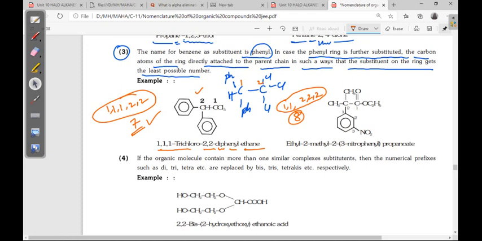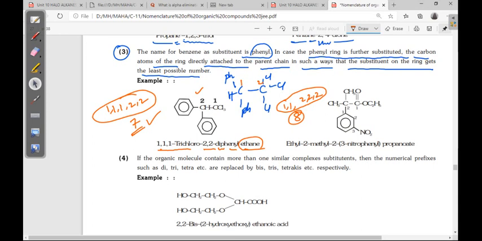The substituent benzene ring is named as phenyl. Just like alkane as a substituent is called alkyl, here benzene as a substituent is called phenyl, right?